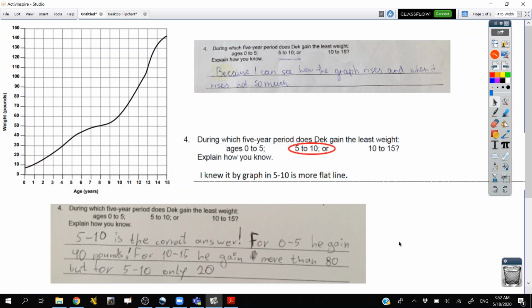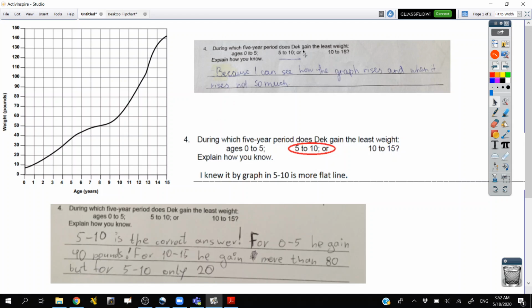Nine people turned in work this morning, and the vast majority of all the work you guys turned in was awesome. So I just wanted to point out a couple of things that could be issues, which really come down to, in this case, justification. All three of these students got question 4 correct, but some of them could have justified their answers better. And by justifying, I mean explain: how did you know that they were correct? They could have done it better. So let's look through what they were saying.